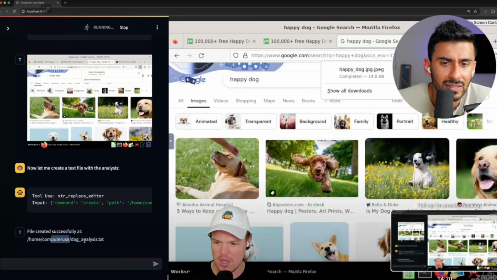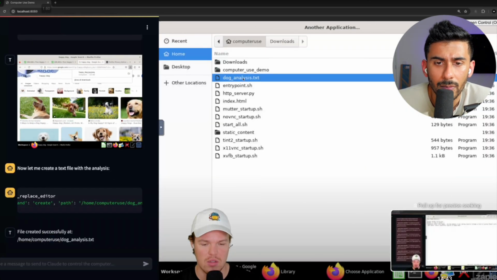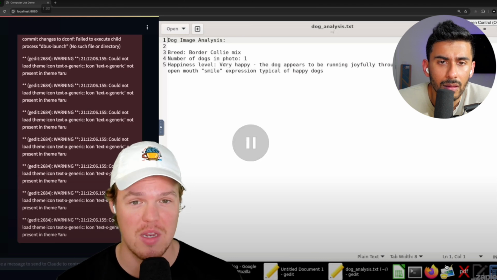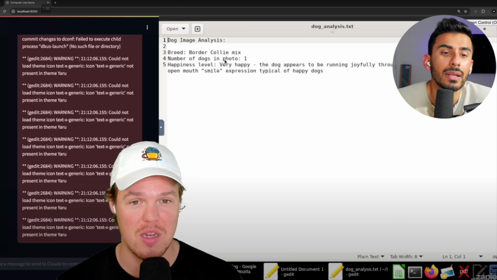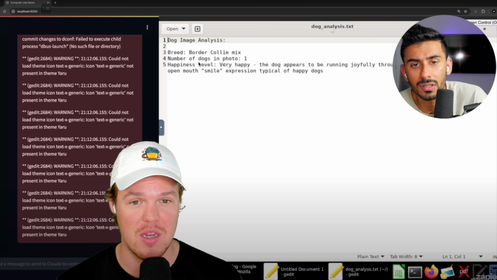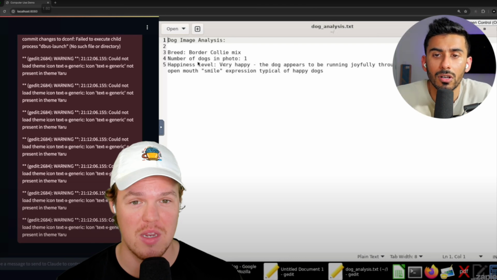Let's see if he is actually able to submit it. The dog analysis. Here's a text file, and then number of dogs: 1, happiness. And then he actually put the dog in a notepad. Okay, cool. And then here you go. So it ended up putting it into his computer as a TXT file. And it's like, hey, here's the dog. Here's a number of dogs. And the dog looks happy, etc.